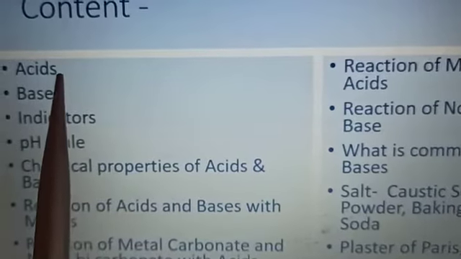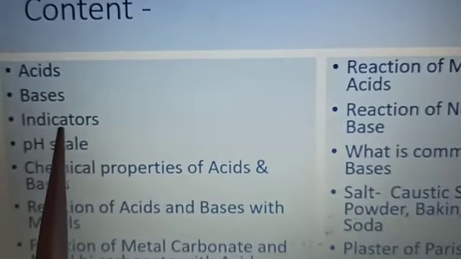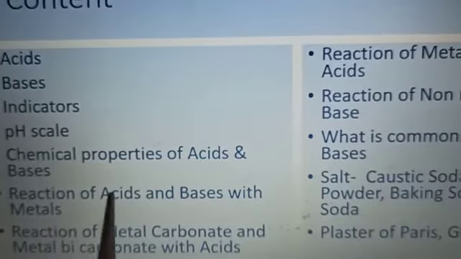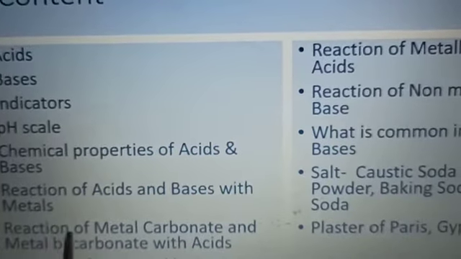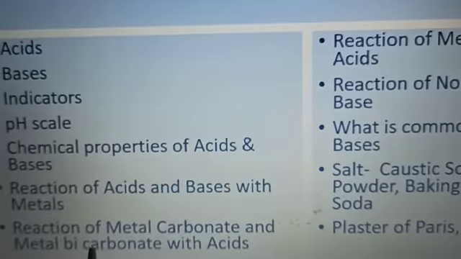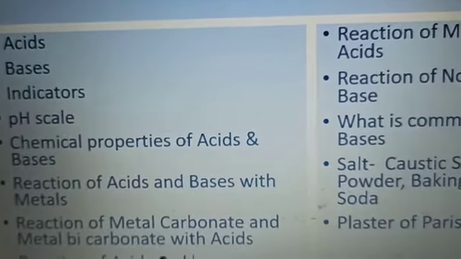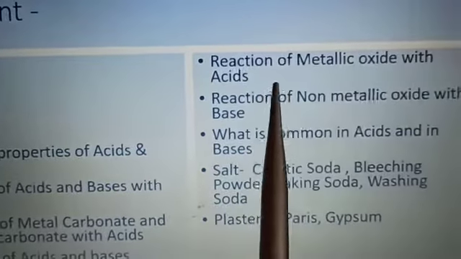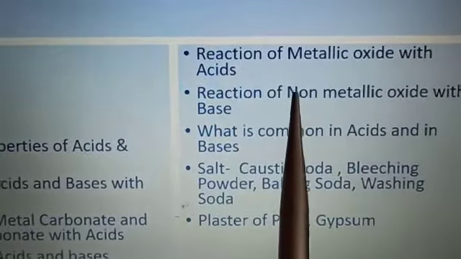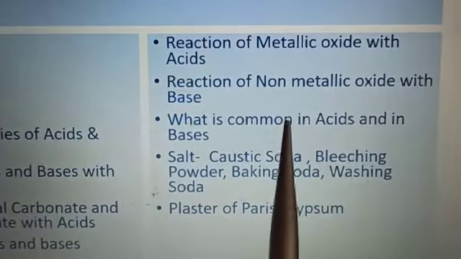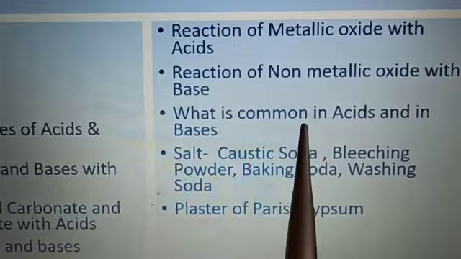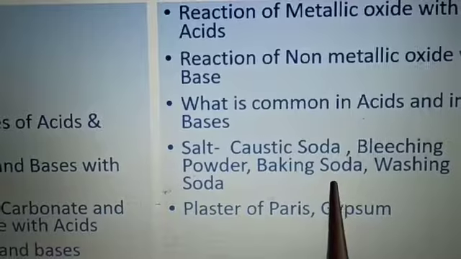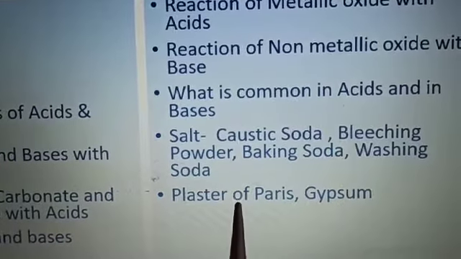In this chapter you are going to study acids, bases, indicators, pH scale, chemical properties of acids and bases, reaction of acids and bases with metals, reaction of metallic carbonate and metal bicarbonate with acids, reaction of acids and bases, reaction of metallic oxide with acids, reaction of non-metallic oxide with base, what is common in acid and in base, salts like caustic soda, bleaching powder, baking soda, washing soda, plaster of Paris and gypsum.